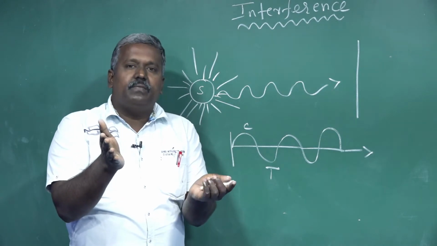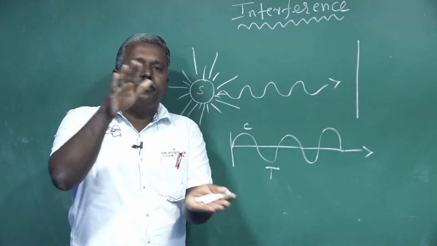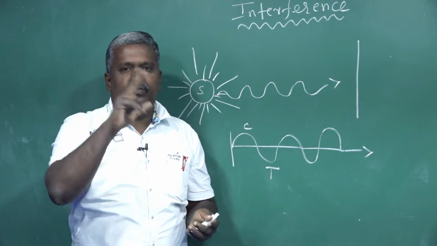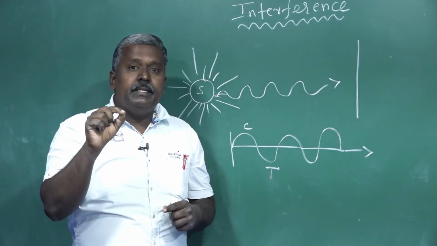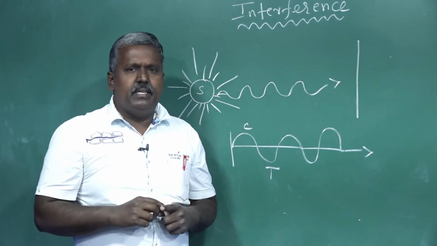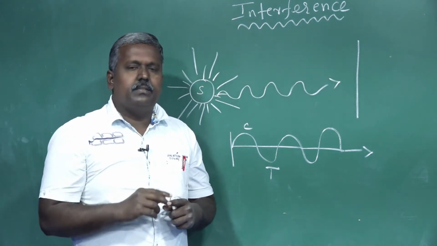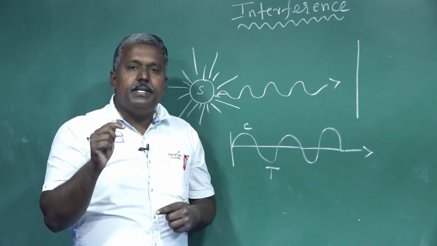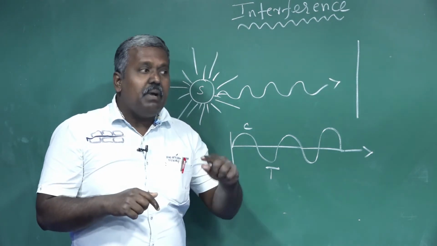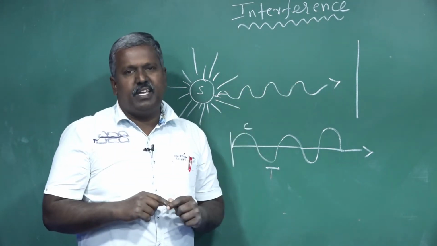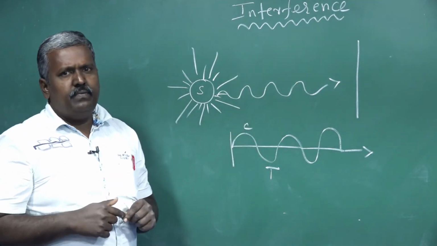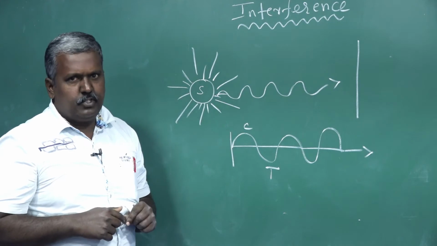So the phenomenon of addition or superposition of two light waves, which produces increase in intensity at some points and decrease in intensity at some other points, is called interference of light.